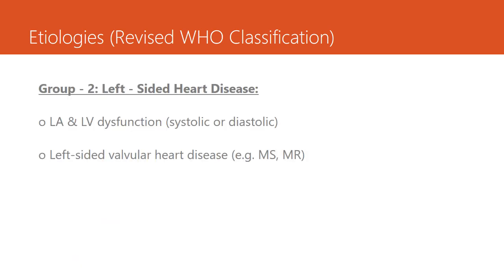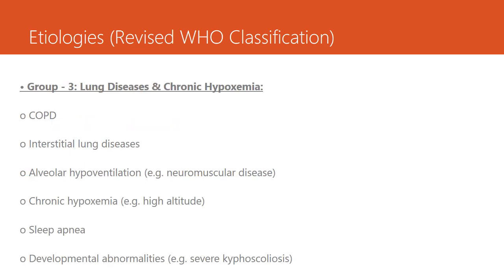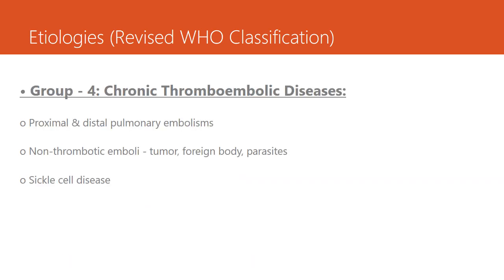So the second group is left-sided heart disease, which will lead to pulmonary hypertension. These are left atrial and left ventricular dysfunction, and left-sided valvular heart disease like mitral stenosis and mitral regurgitation. They can lead to pulmonary hypertension. Next, lung diseases and chronic hypoxemia like COPD, interstitial lung diseases, alveolar hypoventilation, sleep apnea, and developmental abnormalities like severe kyphoscoliosis. These also can cause pulmonary hypertension.